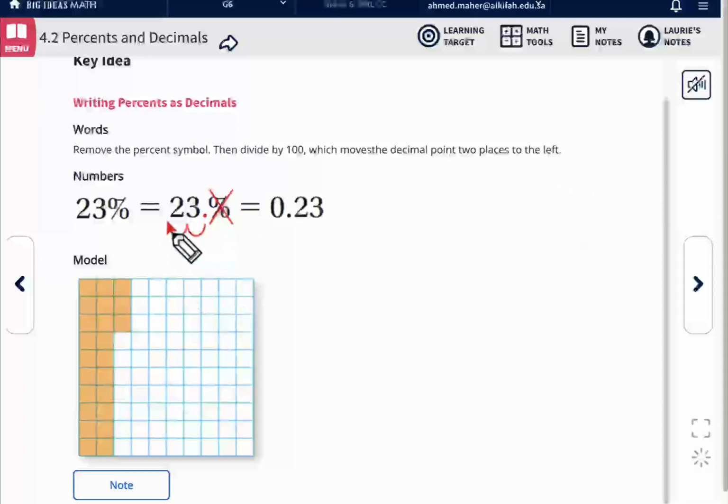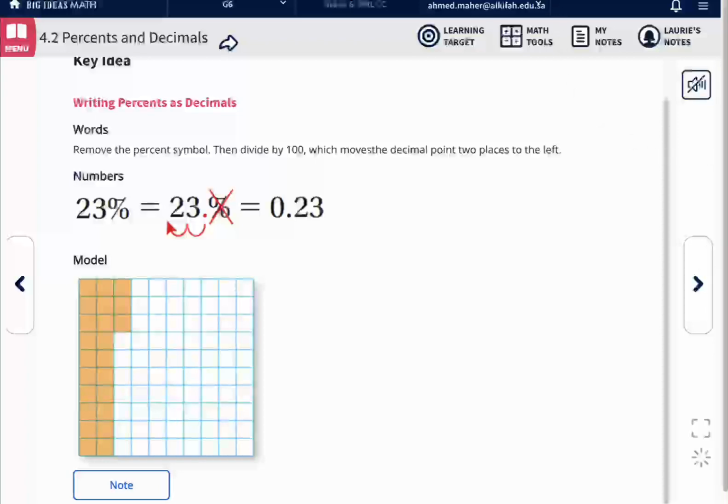And if you don't have a decimal point for a number like this 23, and I don't have a decimal point, so the decimal point is here, then you take it and move it to the left. That's exactly what we did here. We move it 2 digits, so it's 23 hundredths. So 23% is the same as 23 hundredths.